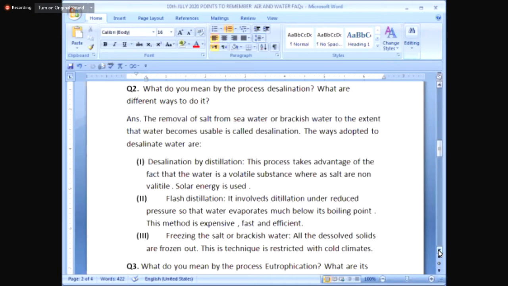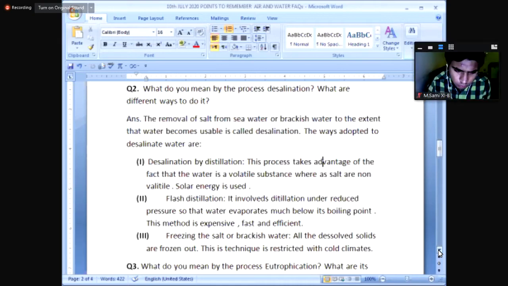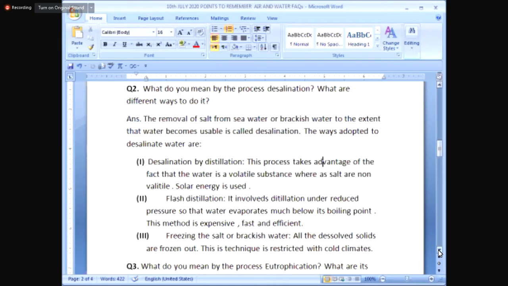Now this process is done on large scale to desalinate seawater if it carries too much of salt, or brackish water. The ways we can do it: number one, desalination by distillation. I read it out very clearly. This process takes advantage of the fact that water is a volatile substance, whereas salts are non-volatile.